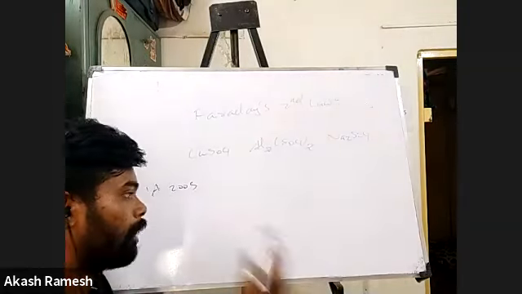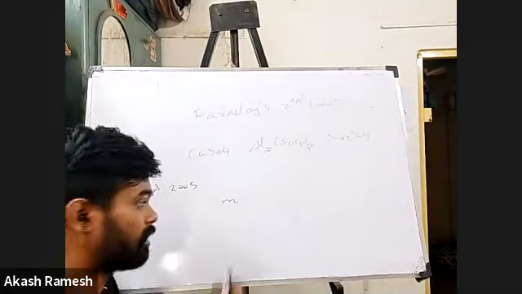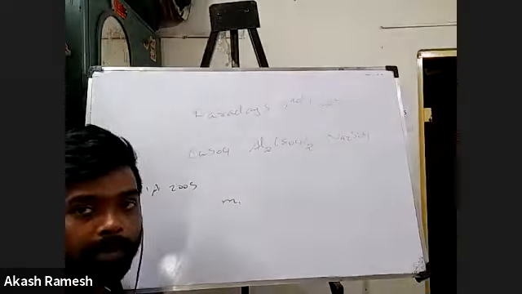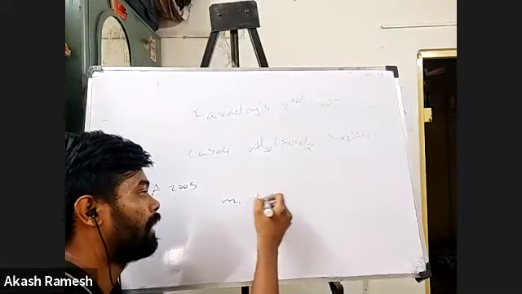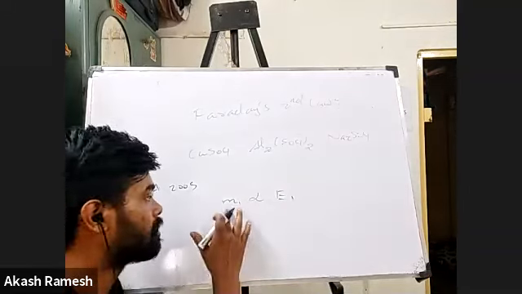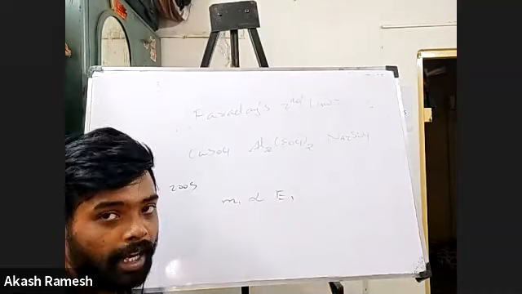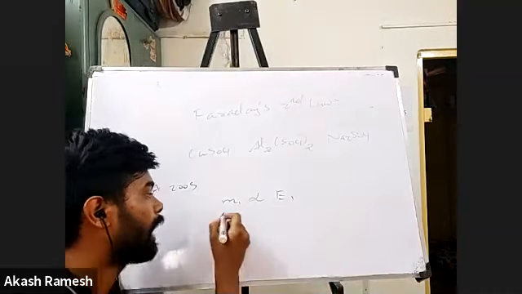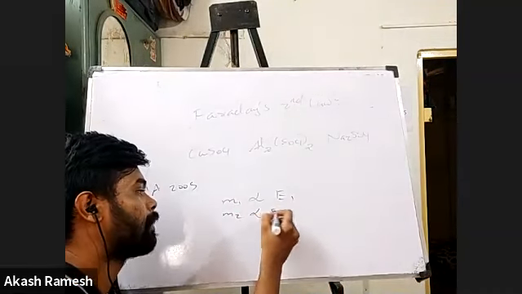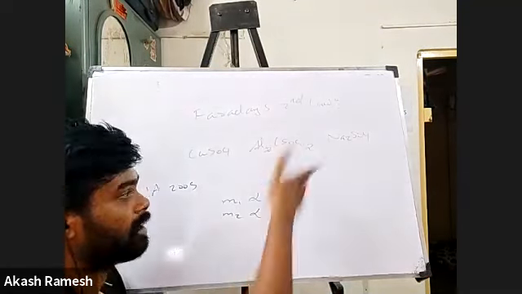Fine. So in mathematical form, the mass of substance getting deposited, say M1 in the first copper sulfate, M1 is directly proportional to E1. E1 is the equivalent mass. M is the mass of substance getting deposited, and E is the equivalent mass of the element. Say M2 is again directly proportional to the equivalent mass of the element in the second case.